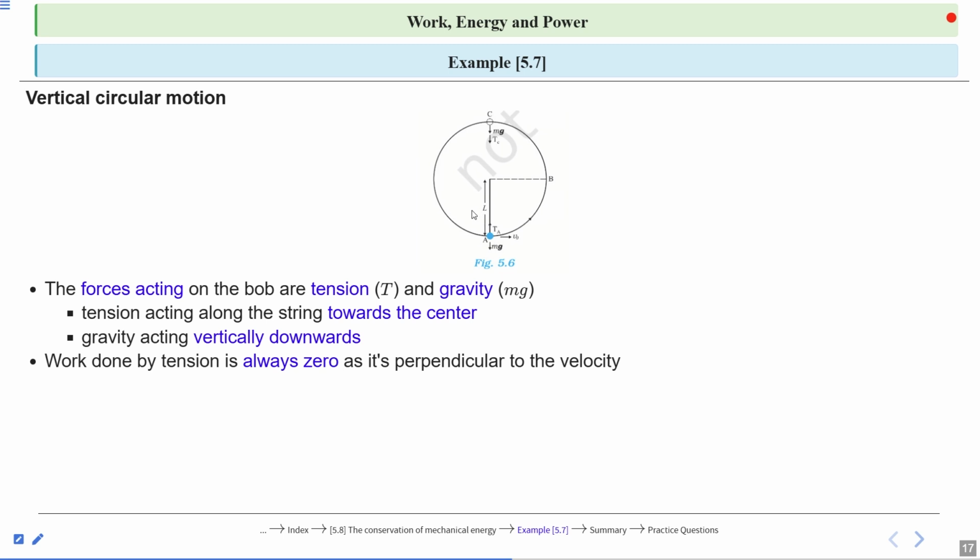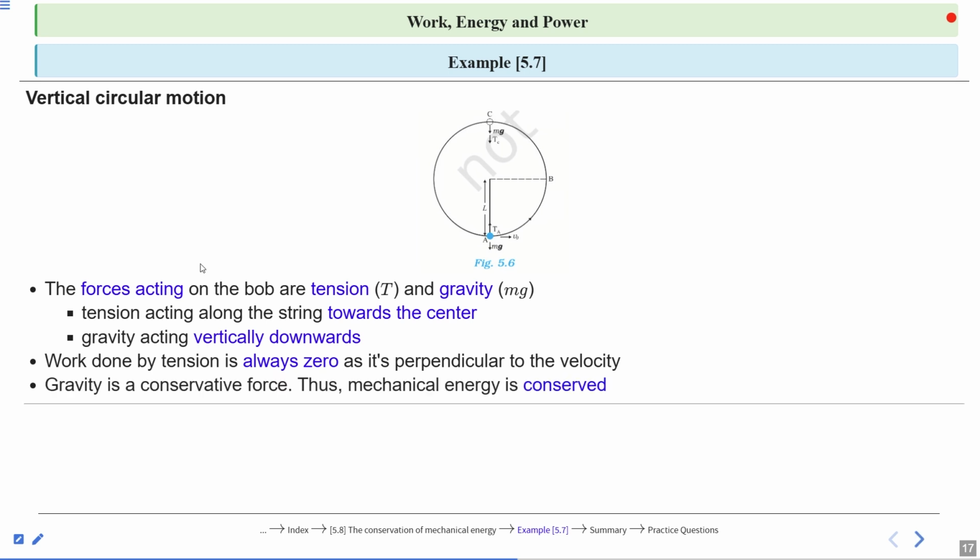We know the formula of work done: force dot displacement, F dot D, or when we resolve the dot product, force into displacement into cos theta. So here theta is 90 degrees. So we can say the work done by the tension is always 0. Gravity is a conservative force. So in that case, we can say mechanical energy is conserved.